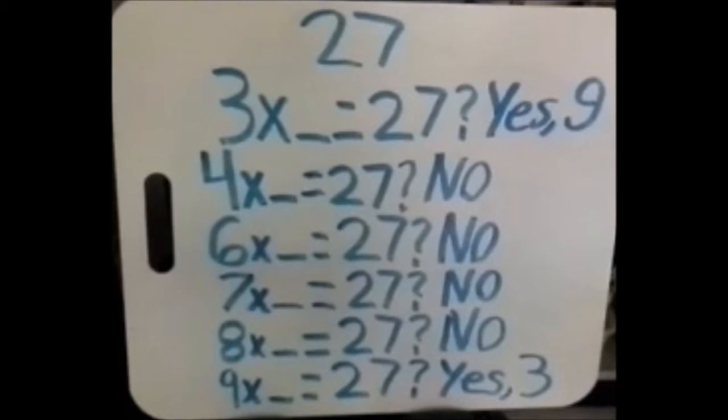Is there anything times 3 that gets me to 27? Yes, 9. Is there anything times 4 that gets me to 27? No. Is there anything times 6 that gets me to 27? No. Is there anything times 7 that gets me to 27? No. Is there anything times 8 that gets me to 27? No. Is there anything times 9 that gets me to 27? Yes, 3. So 27 is a multiple of both 3 and 9.